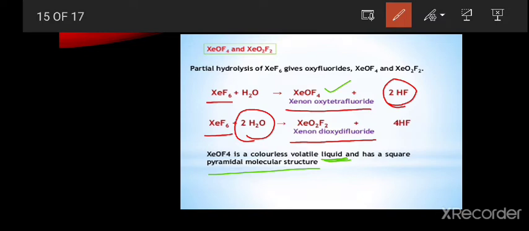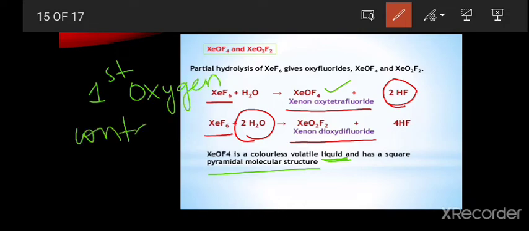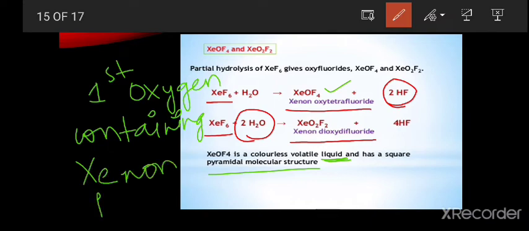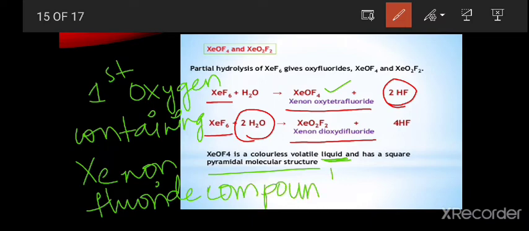And one more thing, this xenon oxytetrafluoride is the first oxygen containing xenon fluoride compound. Now we will see the xenon oxytetrafluoride and xenon dioxydifluoride structure and bonding.